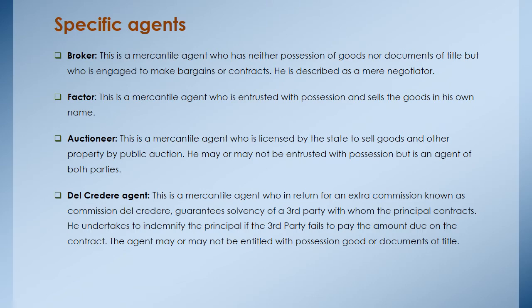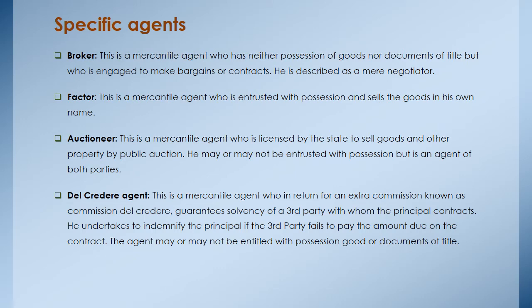This is because he is neither entrusted with possession of goods nor the document of title. That is different from a factor, who is also a mercantile agent, but is entrusted with the possession and sells the goods in his own name.